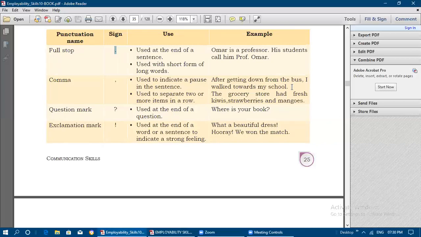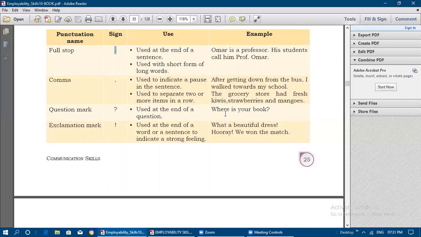And next: the grocery store had fresh kiwis, strawberries and mangoes. So when you are listing two or more items, we can use the comma. So in two places a comma can be used: one is a pause in the sentence, and one is to separate two or more items in a row. And the question mark is used at the end of a question.